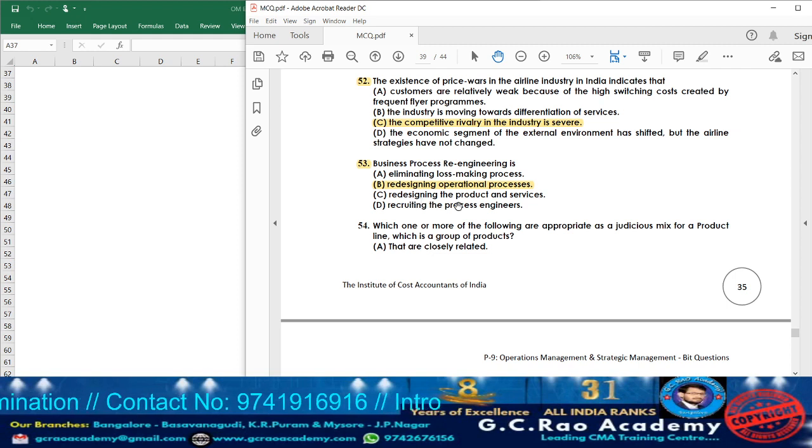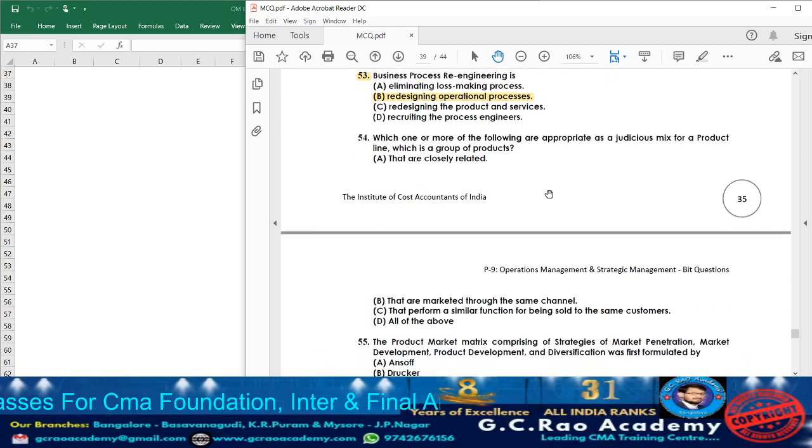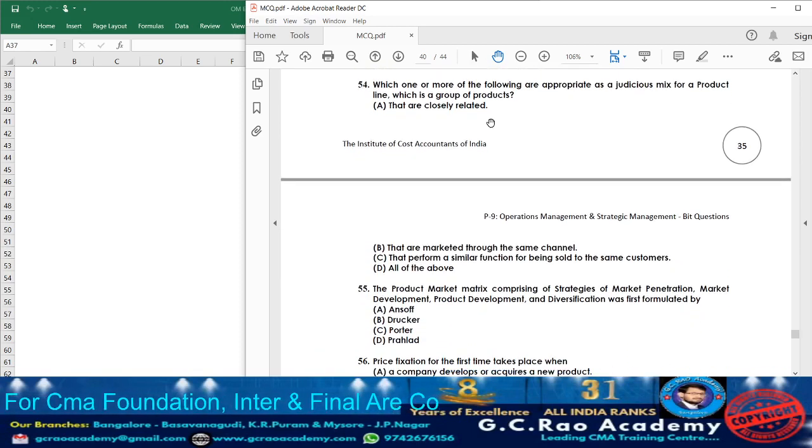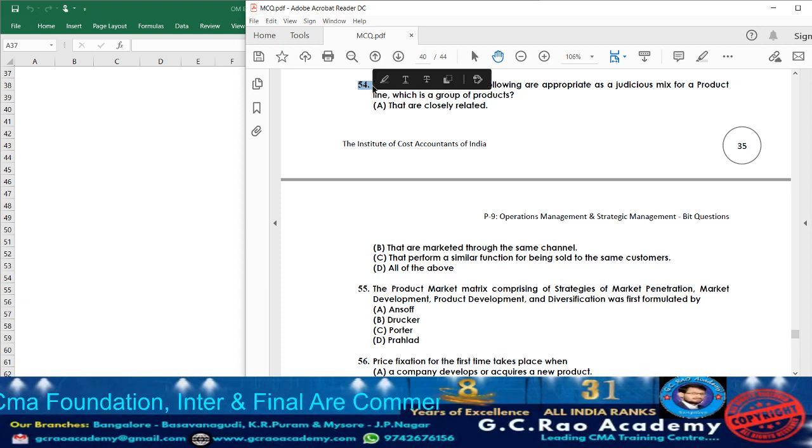Option C, what they are given, redesigning the product and service. No. They are going to redesign what? The process, not the product. So option C cannot be the answer. Option D, recruiting the process engineer. No. Actually in business process re-engineering, they are going to redesign all the business processes utilized in the various production processes. That we are going to call business process re-engineering. So with that, question 53 is completed. Now let us move on to question 54.